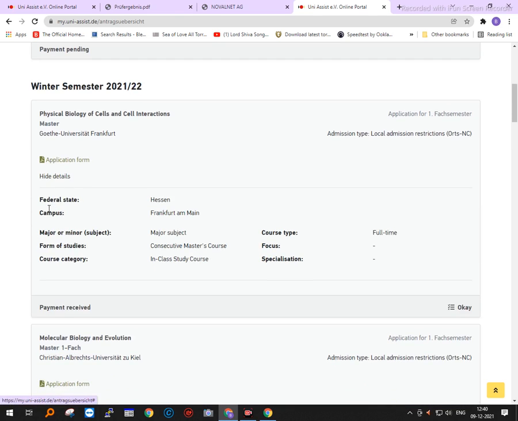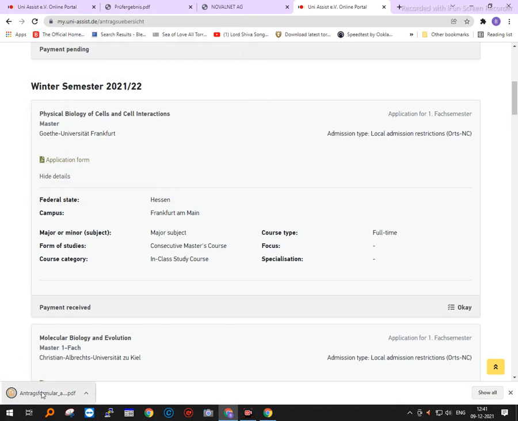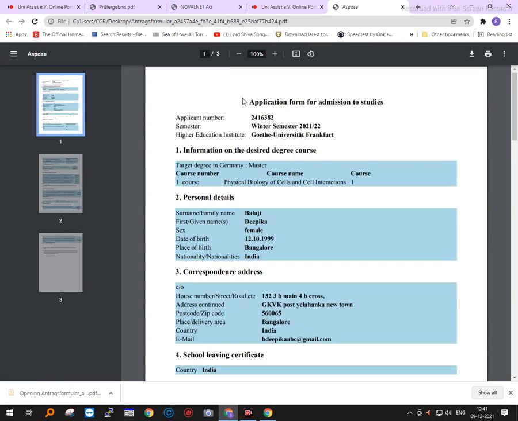If I click on details, it will give me the university name and all the other courses. Then when I click on the word application form, you can see that this application form which we had filled up is downloaded.